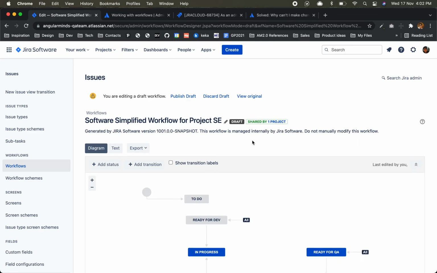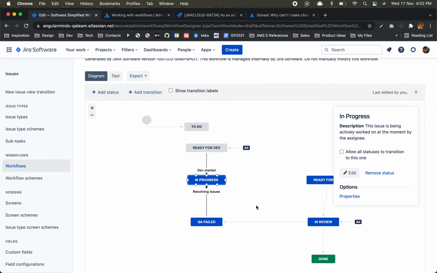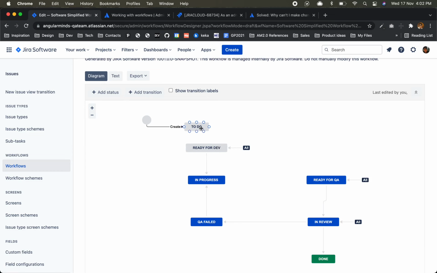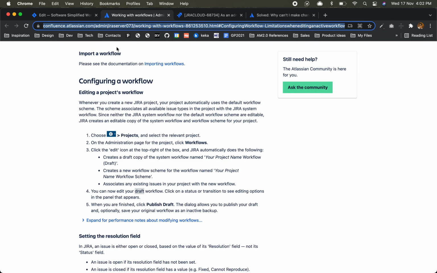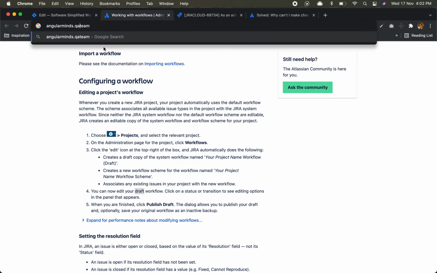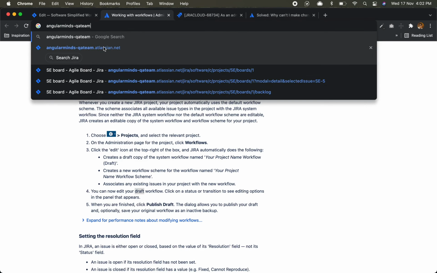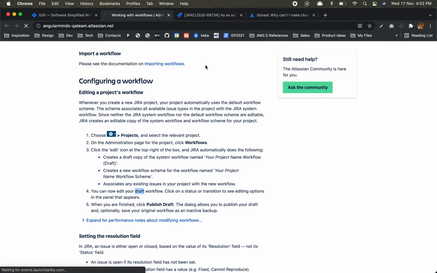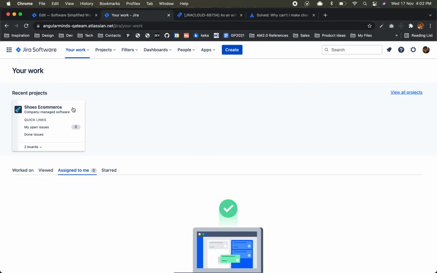You don't have to worry about Jira. Initially it was in to do, right? Actually, you can bookmark that link also. Here you can see two boards. I can go to any board.